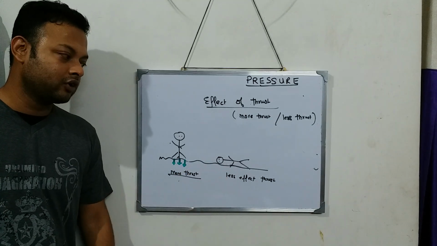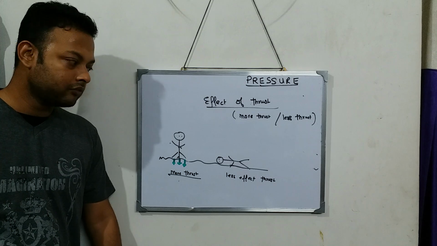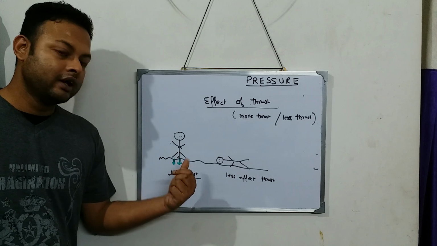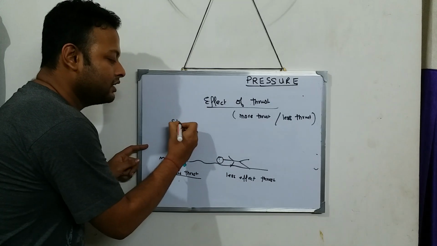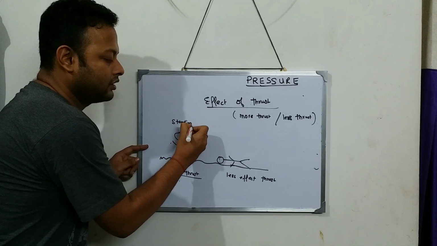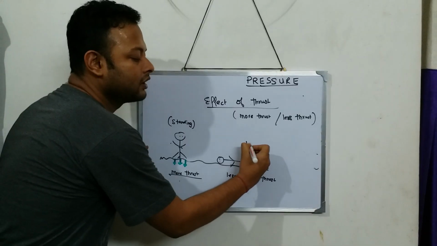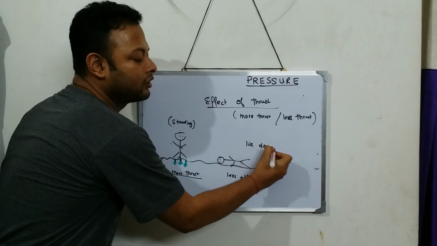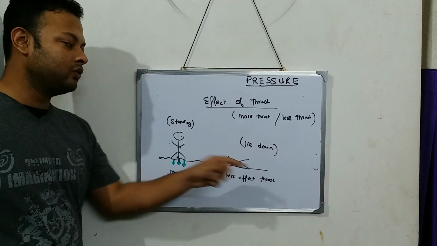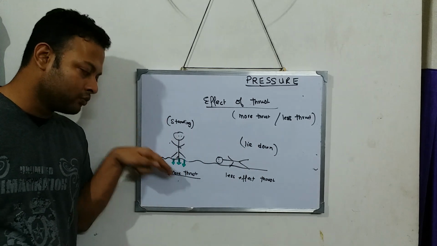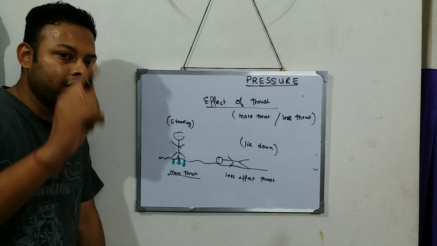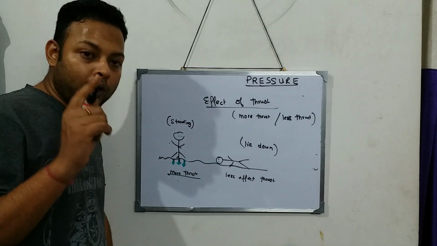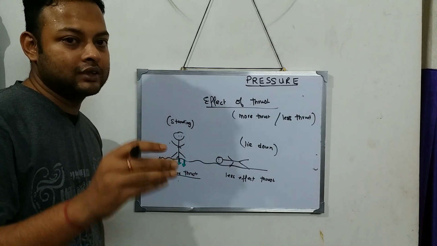So less effect of thrust. Over here, more effect of thrust. Now try to understand. This person is standing and this person is lying down. When he's standing, there is more thrust. When he's lying down, there is less thrust. Think why. In why only the whole concept is hidden.